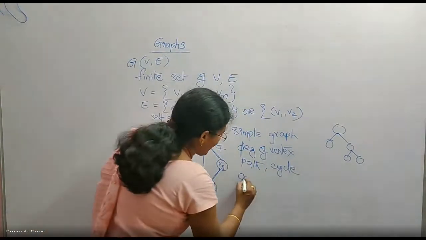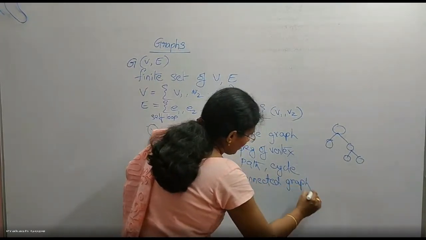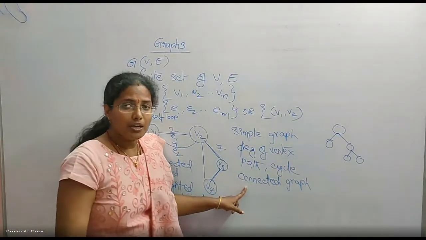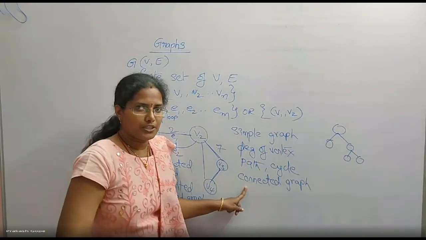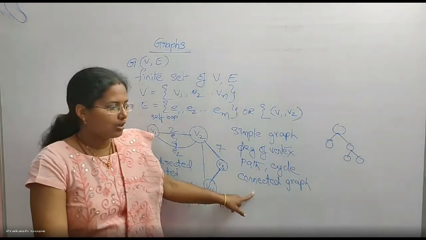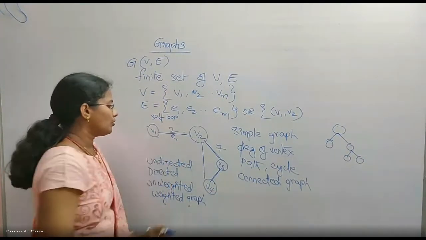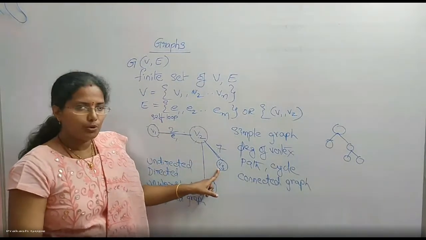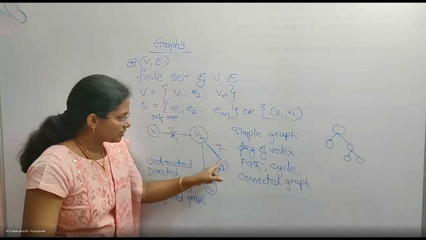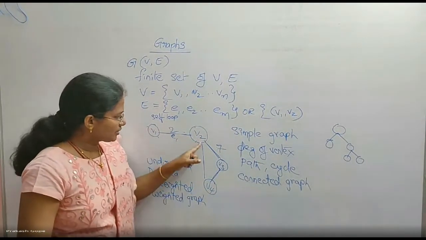What is a connected graph? A graph in which there is a path between every pair of vertices is called a connected graph. Which means, if I want to travel from V1 to V3, is it possible or not? Yes, it is possible. From V2 to V4, yes, there is a path. V1 to V4, yes, there is a path.